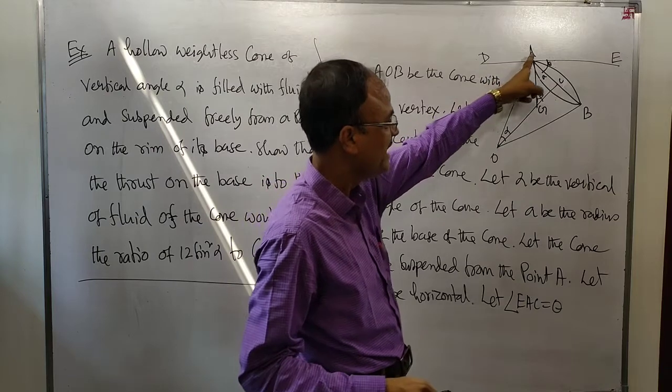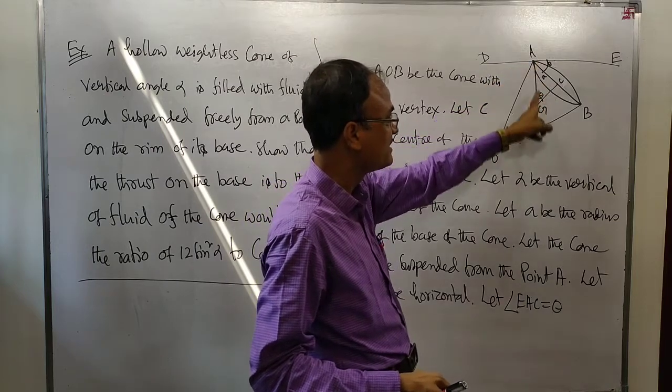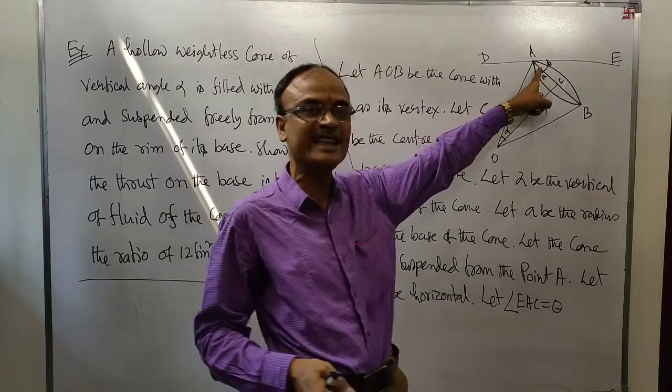Therefore, this angle GAC will be equal to 90 degrees minus theta.